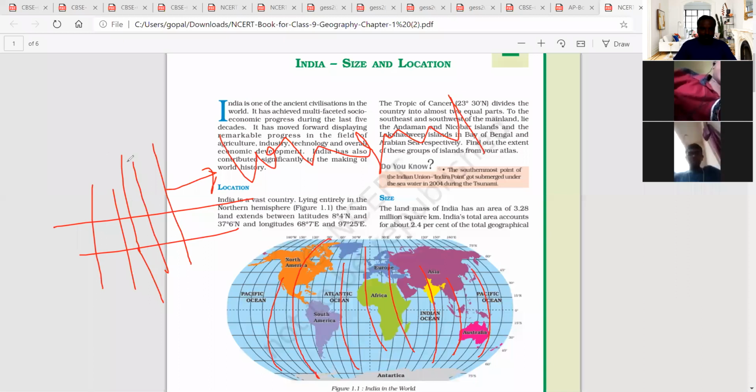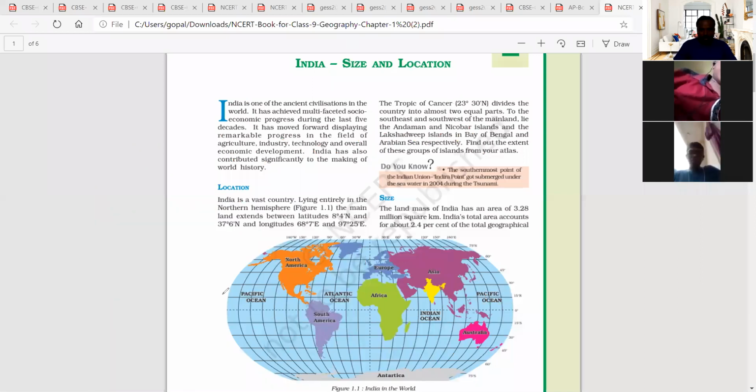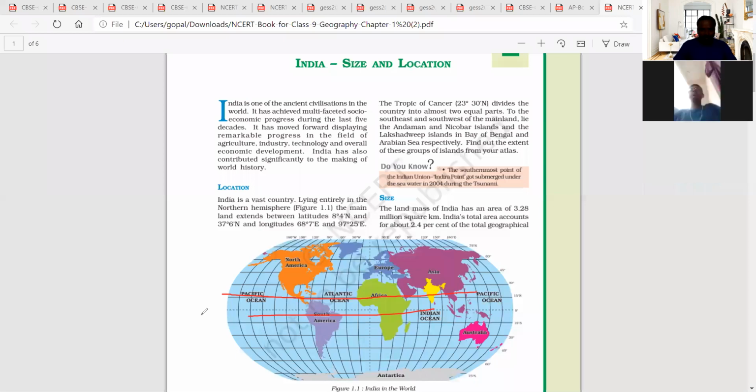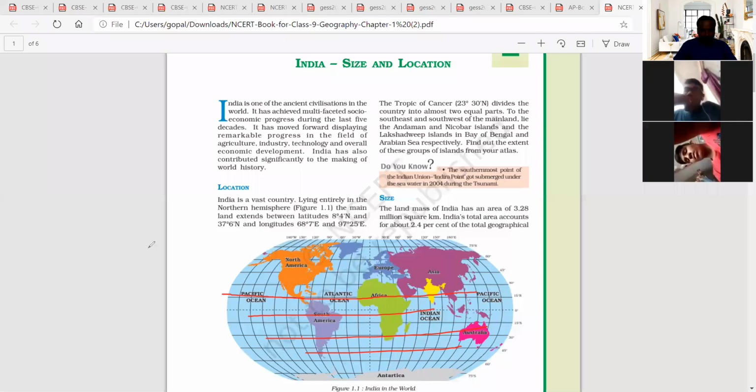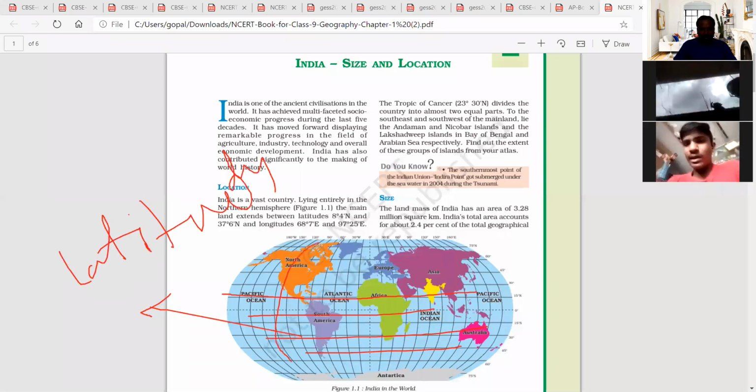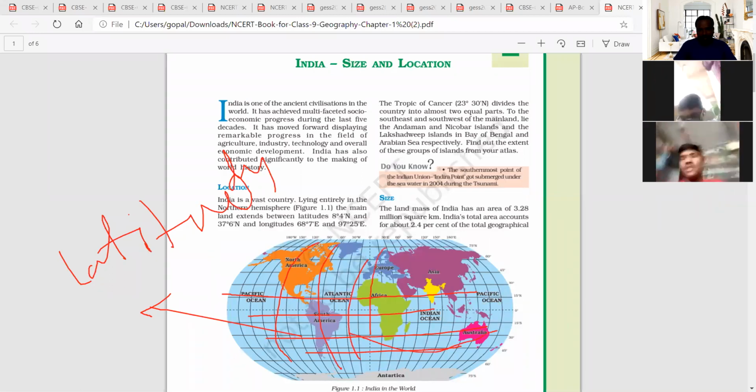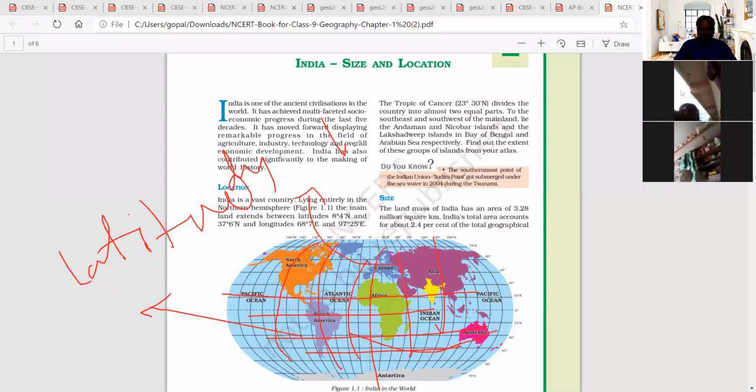Sorry, this is vertical lines and this is horizontal lines. The horizontal lines drawn like this on the globe are called latitudes. Next, the vertical lines are called longitudes.